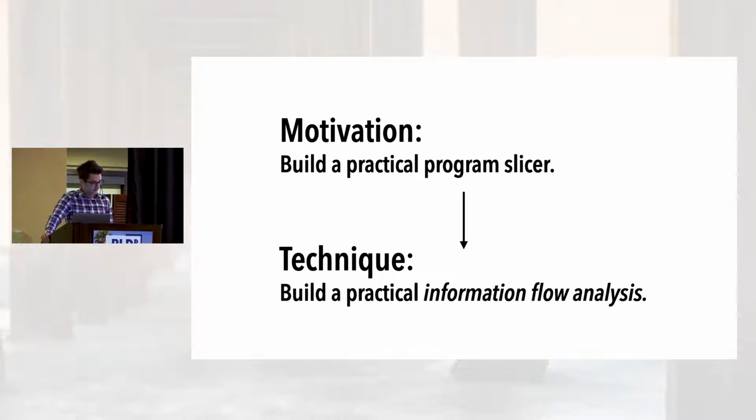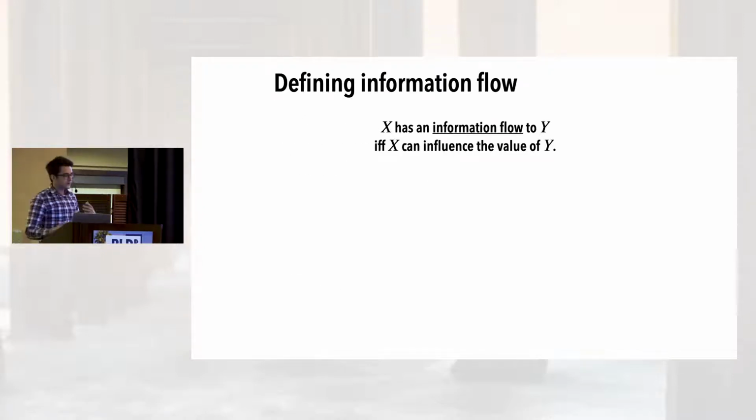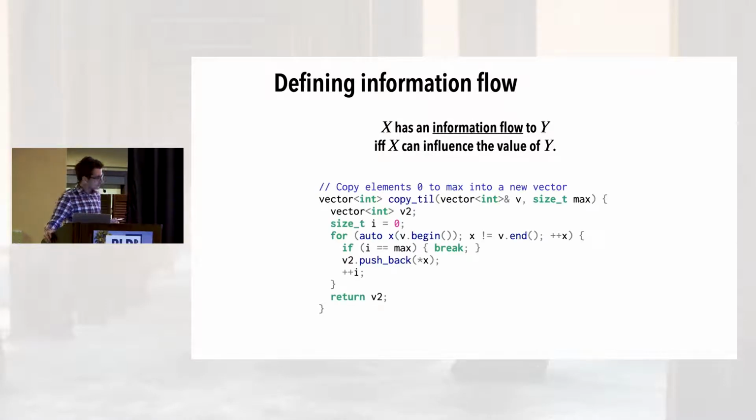So to set up this problem, let's start with what information flow is and why it's difficult to analyze. We say that some variable x has an information flow to y if x can influence the value of y, or that x can cause a change in the value of y. As a running example, we'll use this C++ function. This function copies all of the elements from one vector v to another vector v2 up until some index max. And here we can say both v and max have an information flow to v2.